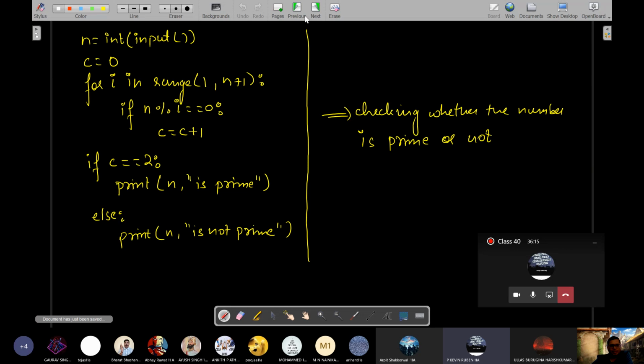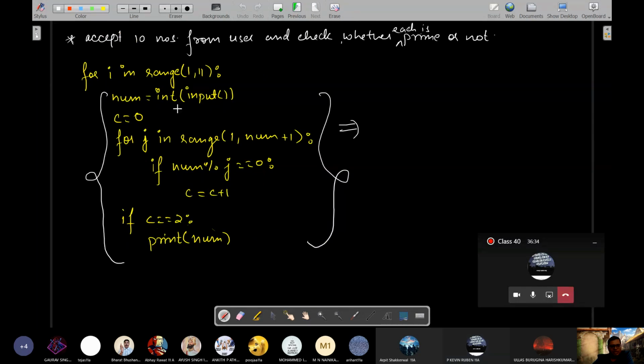In the previous program, what we were doing? We were taking one number and checking whether the number is prime or not. Correct? In this program, what we are doing, this is the code for checking prime or not.